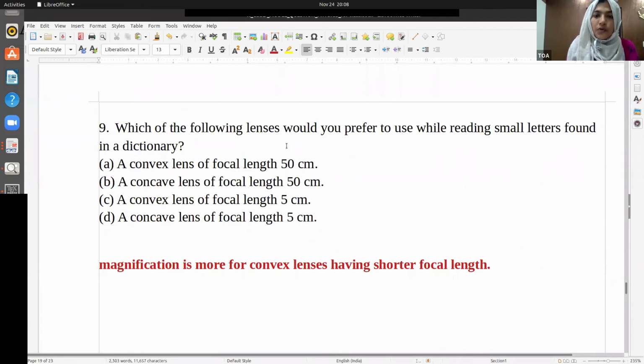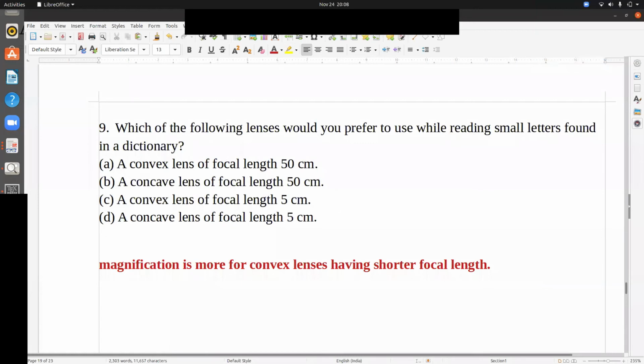Which of the following lenses would you prefer to use while reading small letters in the dictionary? Concave lens? Convex. It's a lens, not a mirror. See, this is how you get confused. You are thinking it should be enlarged, so what dentists use is a concave mirror.